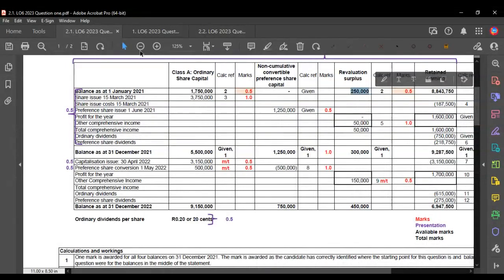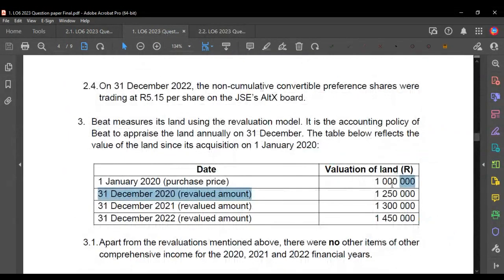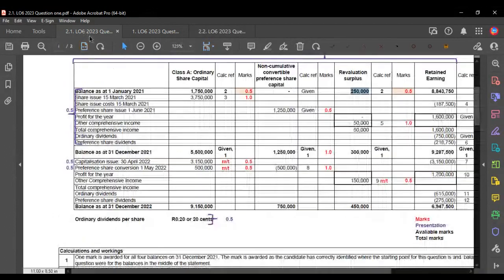Our opening balance is 250,000, and it's the difference between the 1 million purchase price and the 1,250,000, right? We then see it increases by 50,000 in order to end up at 1.3 million, which means there should be an increase in the revaluation surplus of 50,000 in the 2021 year. And that's what we find there.